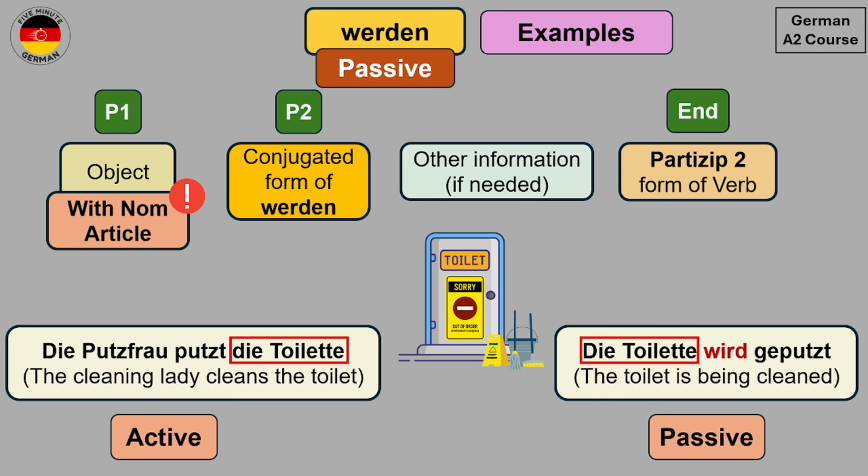So you see that we have the object, which is die Toilette, at position number 1. At position number 2, we have the conjugated form of werden, and geputzt is the Partizip II form of the verb putzen, which means to clean. And you also see that we don't have any subject in the passive form because, as we know, the focus is on the object.